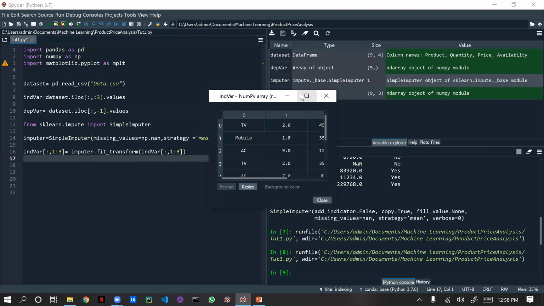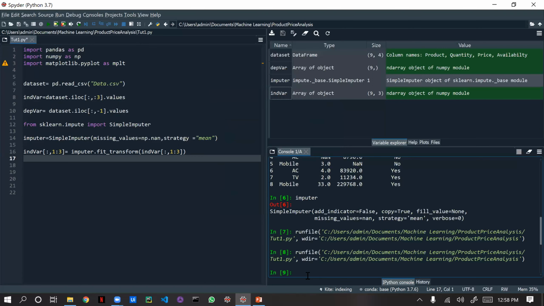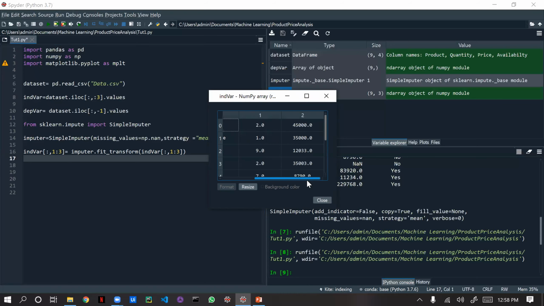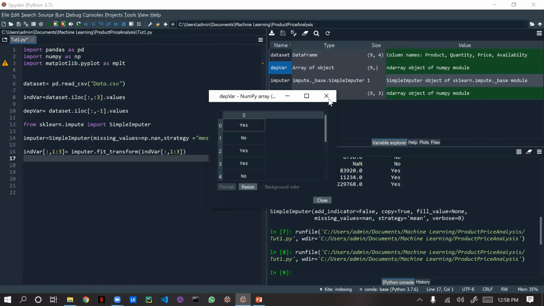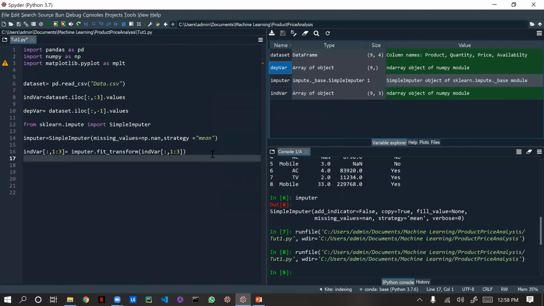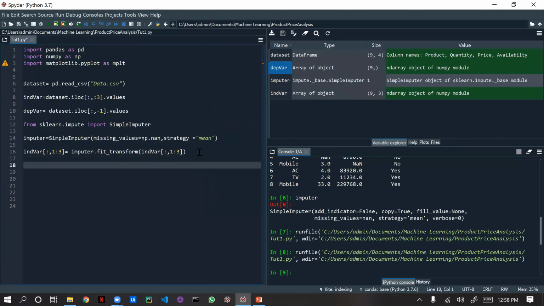Why are we going to use one hot encoder? Because we have various values here, and we are going to convert these values into a machine understandable format using one hot encoder. I told you before, if you have multiple columns, multiple branches of data, then we use one hot encoder. So for the independent variable we will be using one hot encoder, and for the dependent variable we will be using label encoding, because we have only single data here, yes or no. Simple, correct? Now we are going to use one hot encoding.